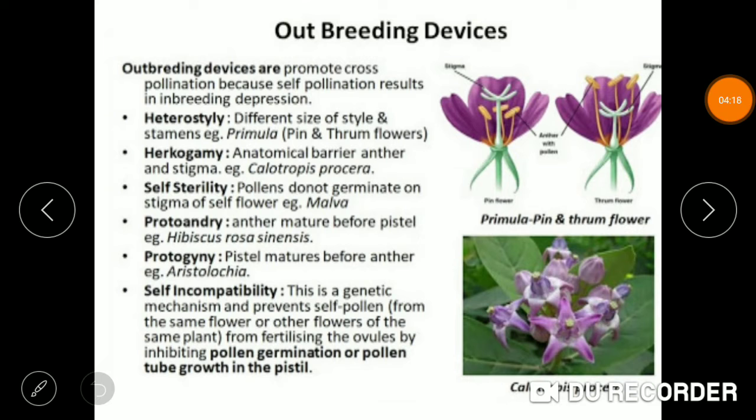Now we move on to another topic: outbreeding devices. Outbreeding devices are those devices which promote only cross-pollination so that there are no chances of self-pollination. Why do they avoid self-pollination? So that there is no case of inbreeding depression. What is inbreeding depression?